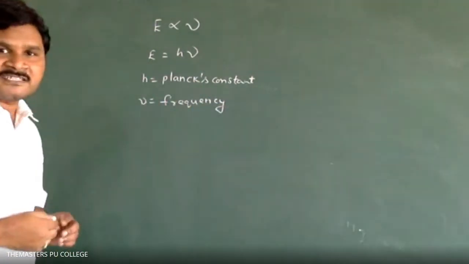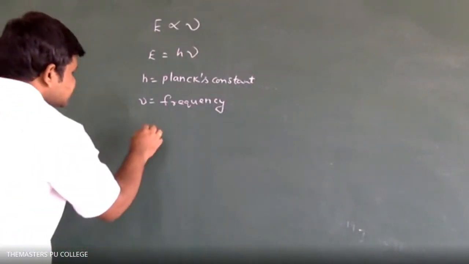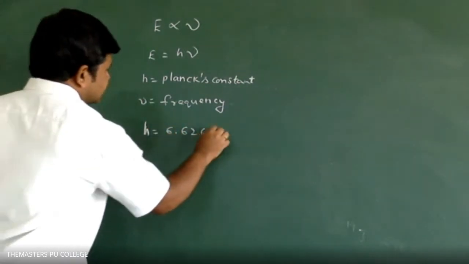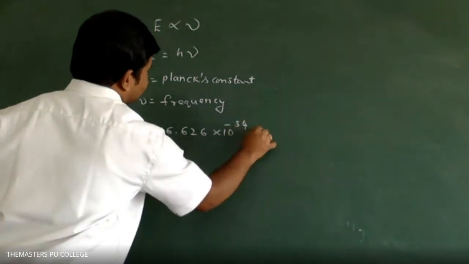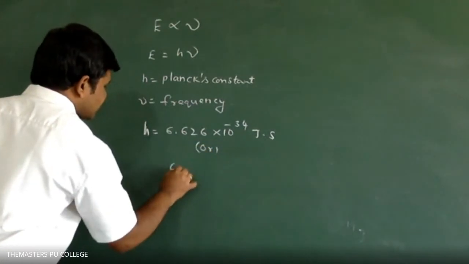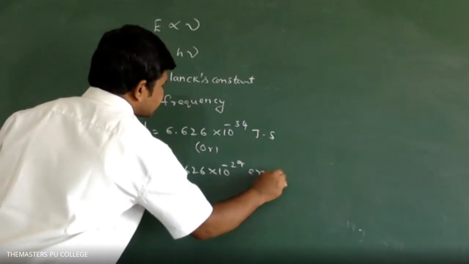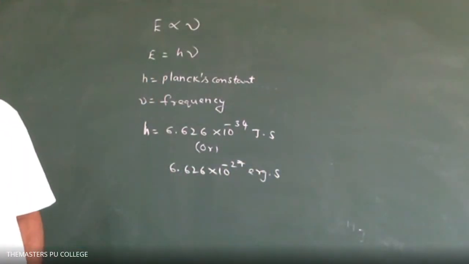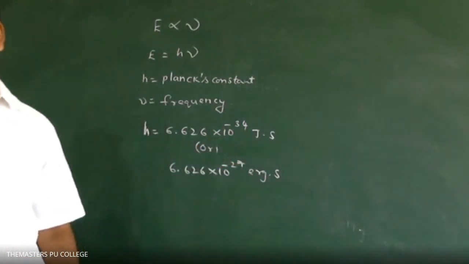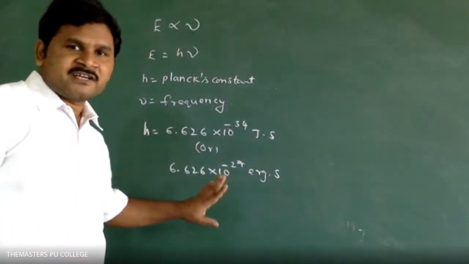Here, the values of Planck's constant you have to remember. Planck's constant means fixed. h is equal to 6.626 into 10 power minus 34 joule second, or 6.626 into 10 power minus 27 erg second. When do we take which value, please remember.